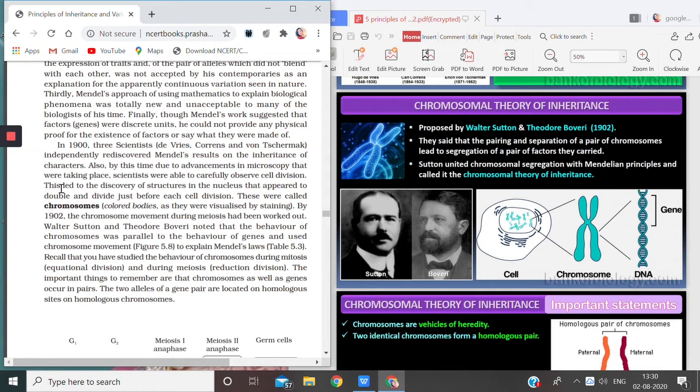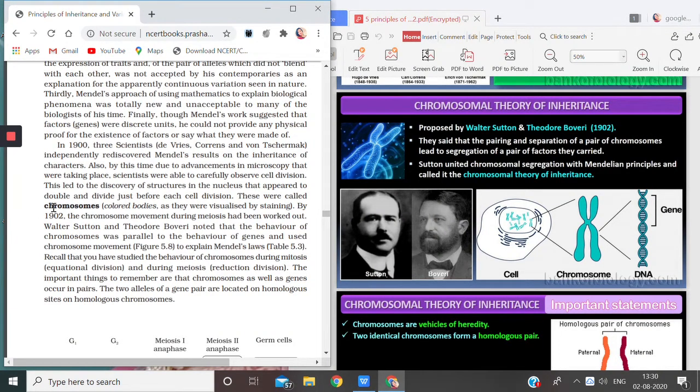You remember in class 11 you have done the S phase. Now before division, S phase comes, that means replication has been done, and during the replication the number of chromosomes is always double. So if a person looks at the cell during the S phase, just before the cell division, they will see the chromosomes in double the quantity, and they were easily visible.